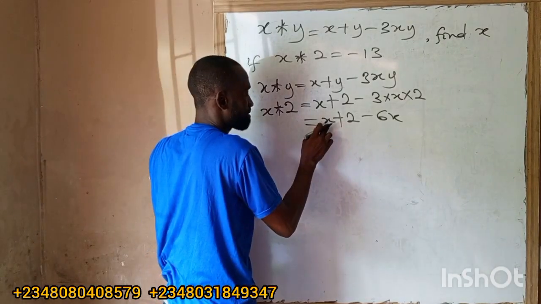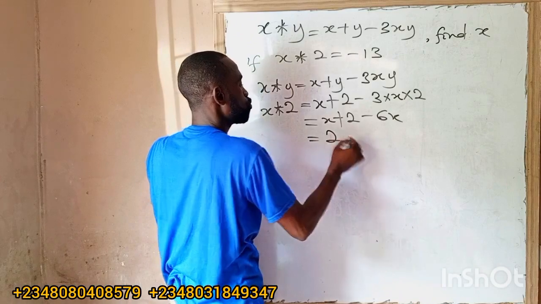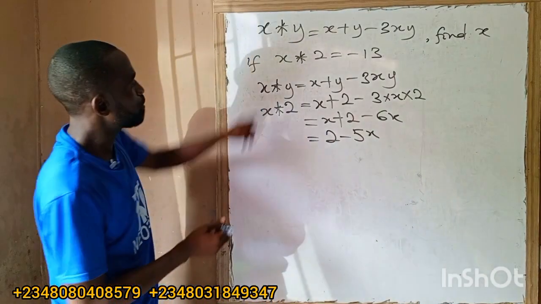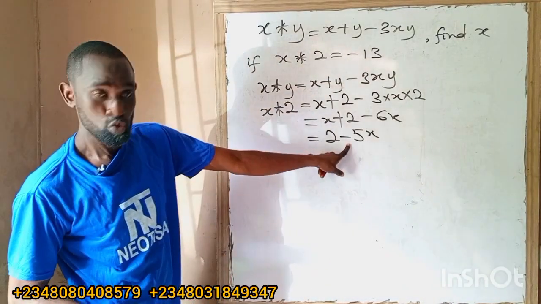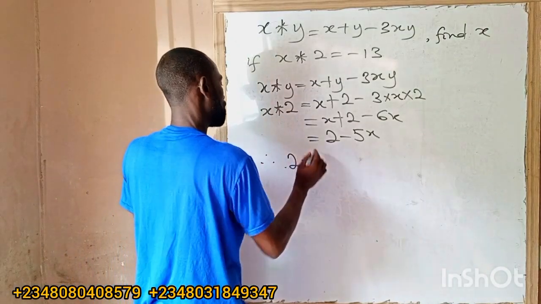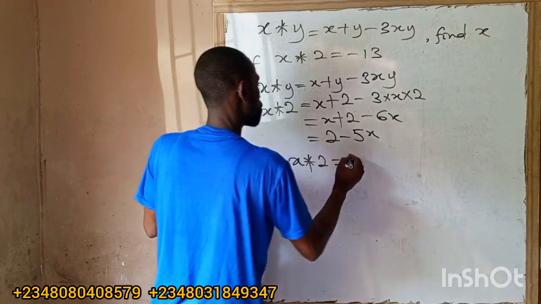So we have x minus 6x, that is minus 5x. So I'm having 2 minus 5x. The question says x operation 2 is minus 13. And what is x operation 2? It is 2 minus 5x. So therefore, let me write it: 2 minus 5x, x operation 2, is equal to minus 13.